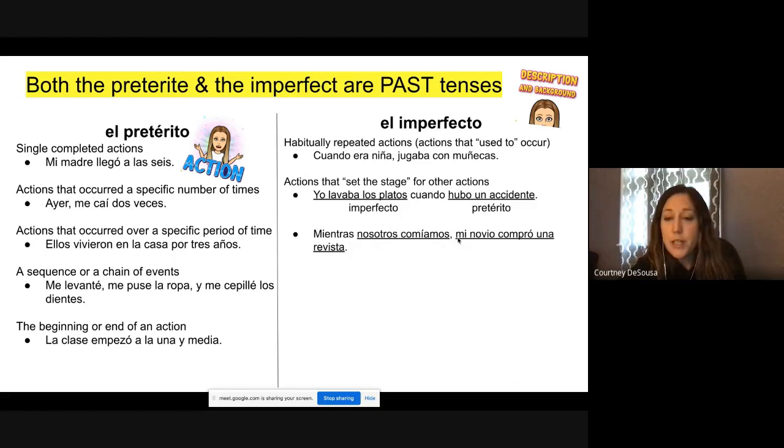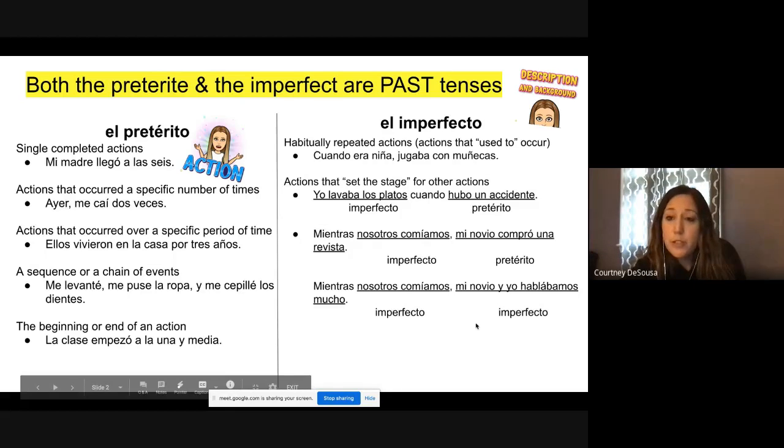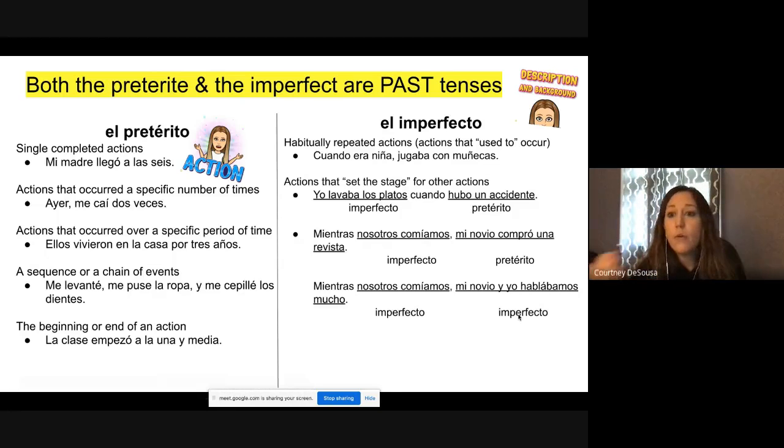Mientras nosotros comíamos, mi novio compró una revista. While we were eating, past tense, imperfect, it's the -ing, we were doing this, my boyfriend bought a magazine. The action of buying the magazine is preterite, but the background information of eating is imperfect. And mientras nosotros comíamos, mi novio y yo hablábamos mucho. There can be 2 imperfects in one sentence. For example, while we were eating, we were also talking. So things going on in the background.